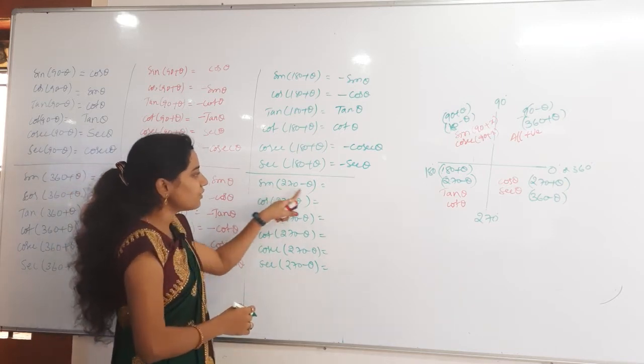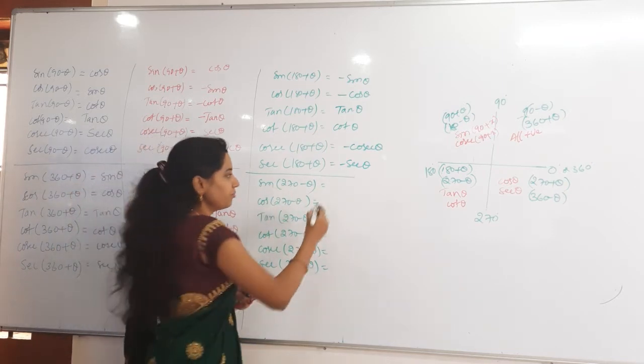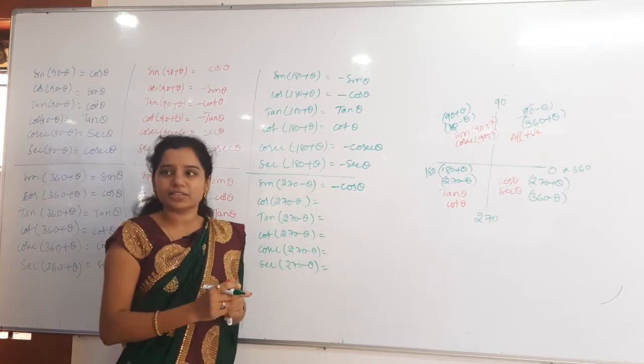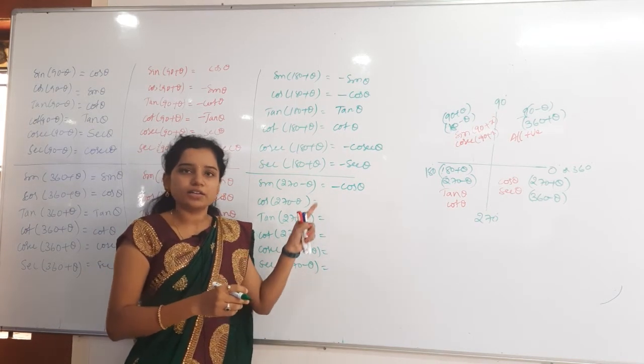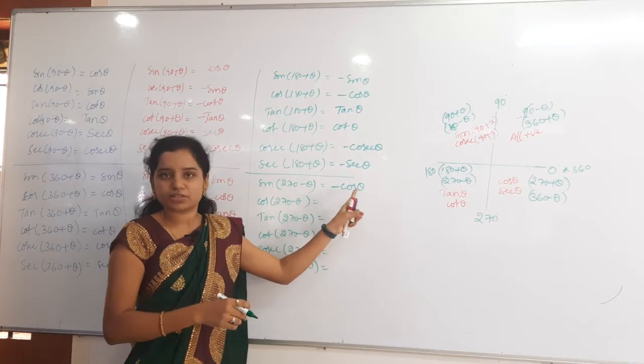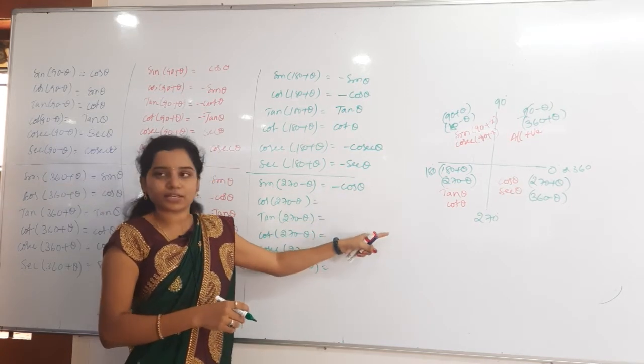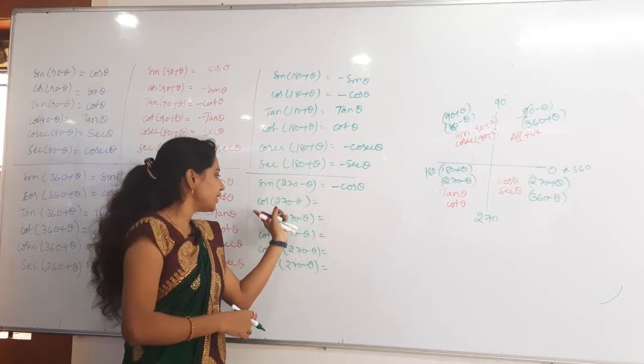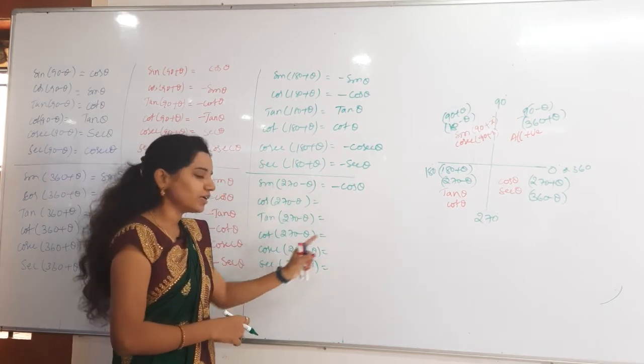Then sin 270 minus theta is minus cos theta. Why? Because I said clearly, while dealing with 90 or 270, you have to get the opposite functions, not exactly reciprocal. Sin means cos, tan means cot, and cosecant means secant.